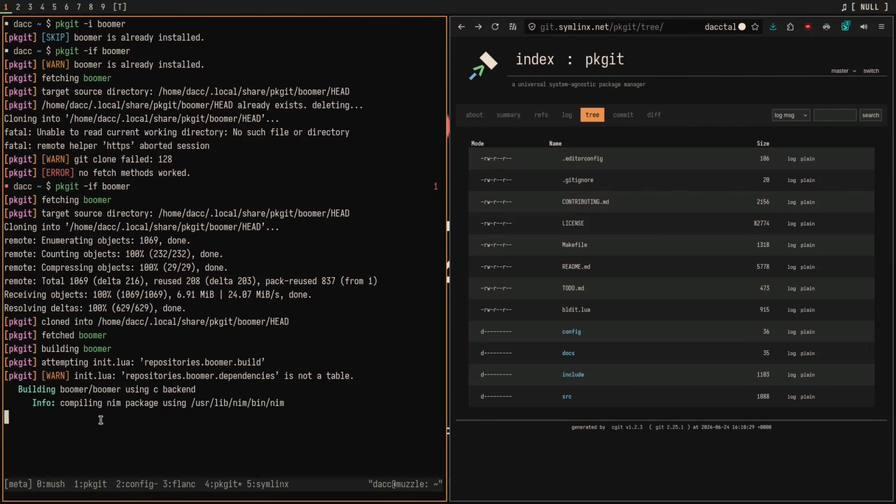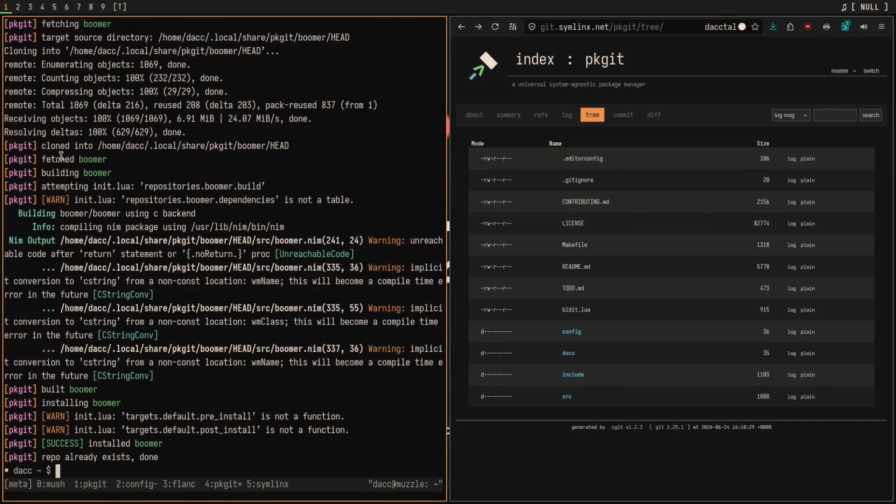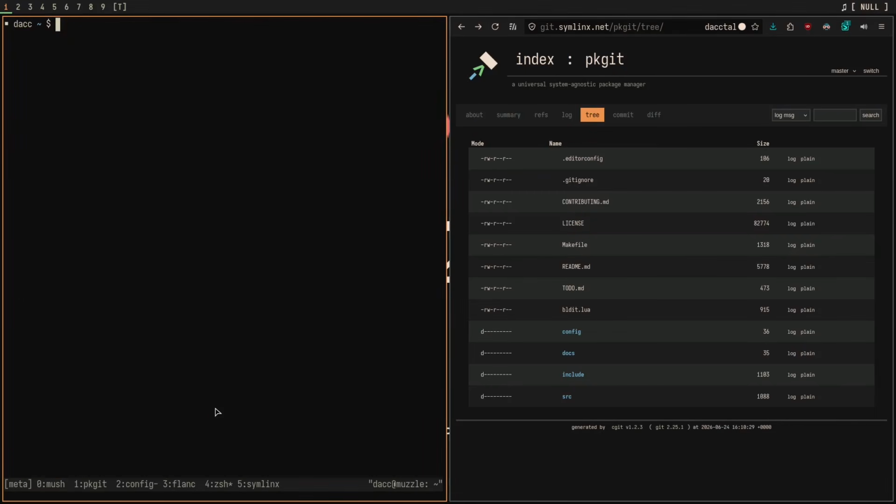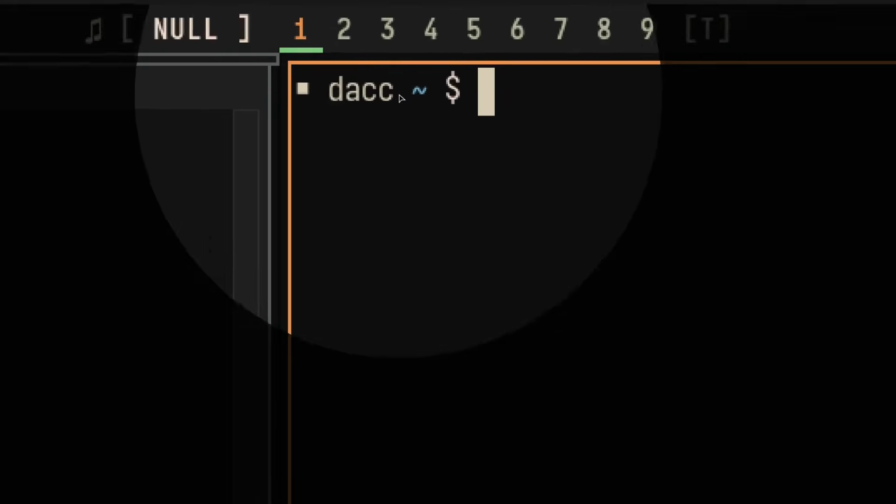We can see we're doing the fetching boomer and then init.lua in repositories boomer dependencies. We're saying that's not a table, but then we're doing the build. That's good because that means that it works. Giving the same warnings for pre-install and post-install, but overall, the whole thing worked. And it was all according to my custom configuration of boomer. And now we can do this.